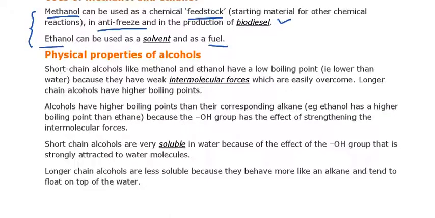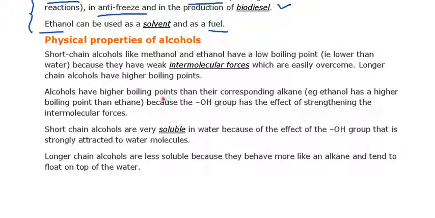Now we'll discuss a little bit of the physical properties of alcohols. If we consider ethanol and methanol, they have a very short carbon chain, because methanol has only one carbon and ethanol has two.